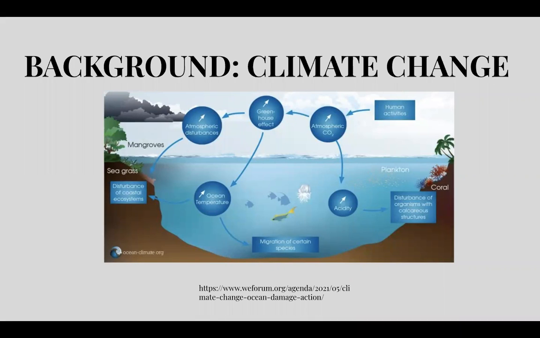Climate change affects the ocean in many ways. However, the two main ways that I'll be talking about today are ocean acidification and the ocean's temperatures rising. Ocean acidification occurs because atmospheric CO2 is absorbed into the ocean and it changes the ocean's chemistry, leaving lone hydrogen ions, which causes the ocean water to become more acidic.